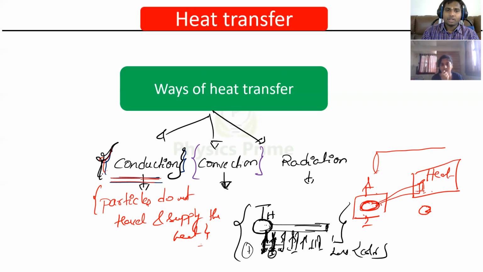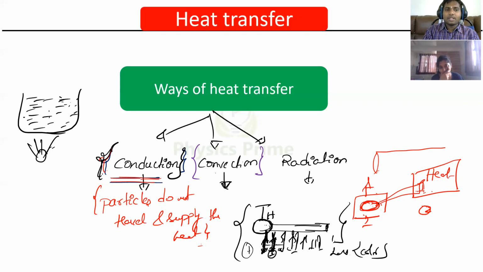Okay, so now convection is an example here. Suppose you boil water or any liquid, where you can see this more prevalently. The molecules which have a high temperature, here the temperature will be higher, right? When the temperature is higher, the molecular density will be lower here. So actually lower density molecules want to go to the upper surface and higher density molecules come to the lower surface, right? So what happens?